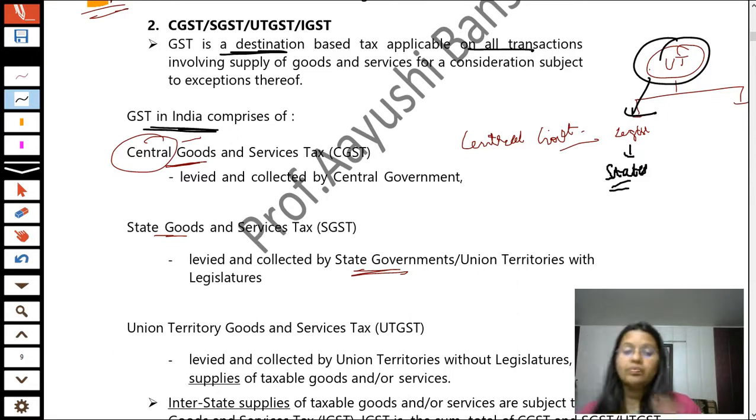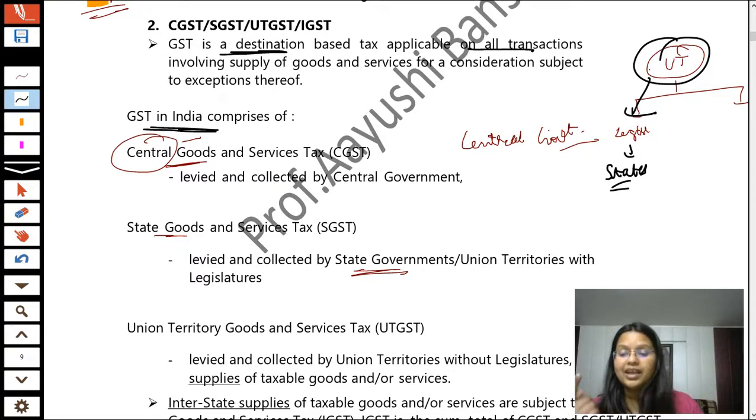So if the location of supplier and place of supply are in the same region, an intrastate supply, and that region is a union territory, we have to check whether that union territory is with legislature or without legislature. If it is with legislature, SGST shall be leviable, that is, the state government shall collect the revenue of it because it has its own state legislature.